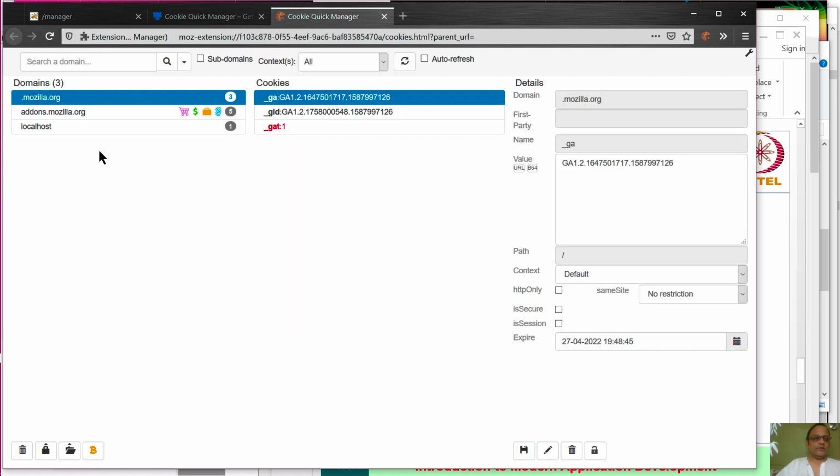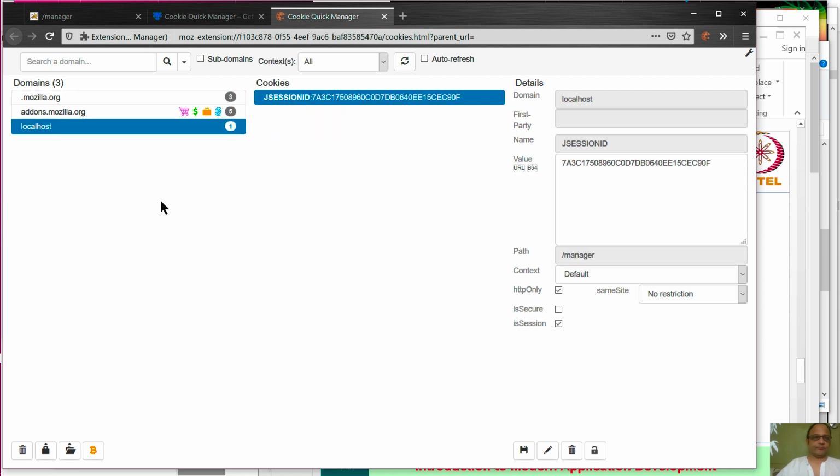When you log into the manager, you can see that we got a new cookie here for localhost. And the localhost cookie shows that it is a JSessionID cookie. This JSessionID, about which we will learn shortly, is a cookie that is set by the servlet container, which is Tomcat, and it has some value here.